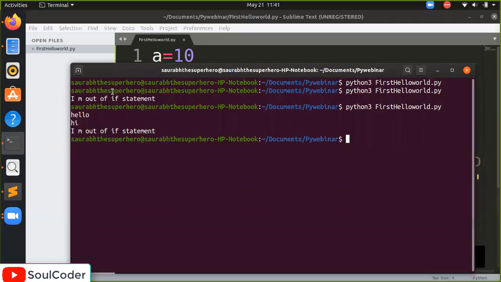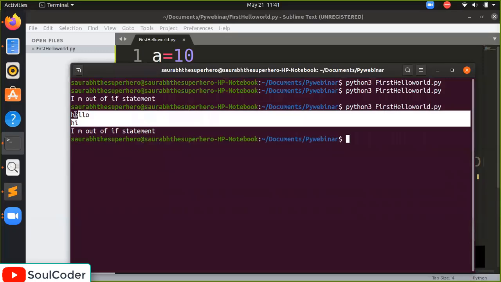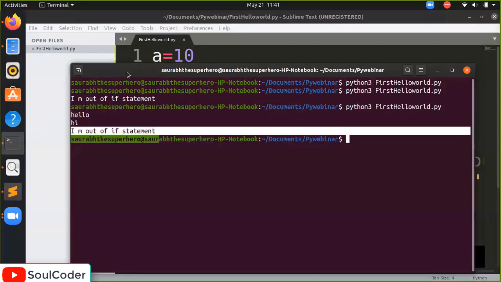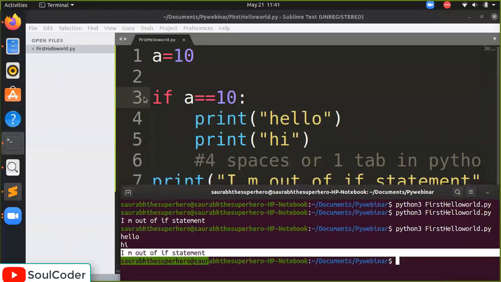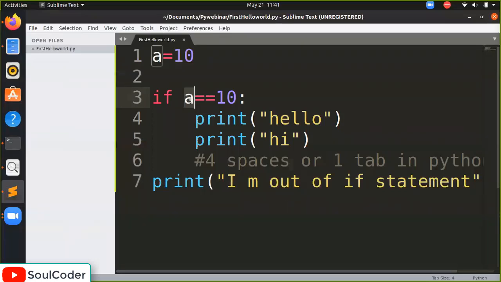Okay. So if you can see here, hello is also executed, hi is also executed, I am out of if statement is also executed. So what really happened here? The computer identified that a has the value of 10, so it is true. So under this block, these statements are executed. But after running this, it comes out of this statement and comes here. This statement is executed.